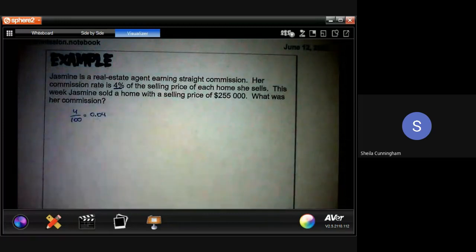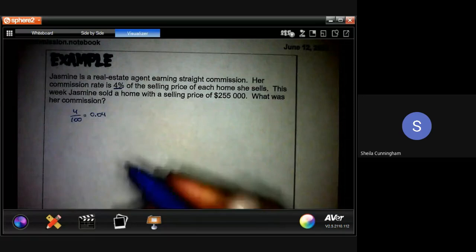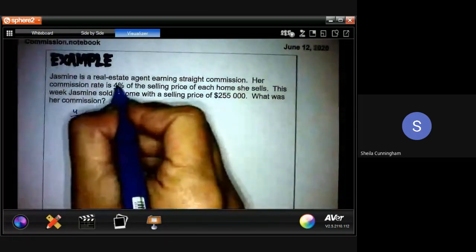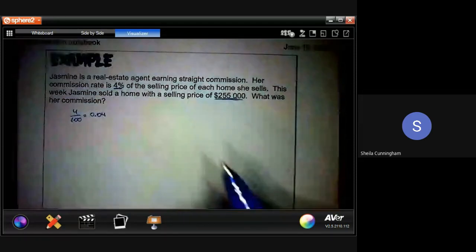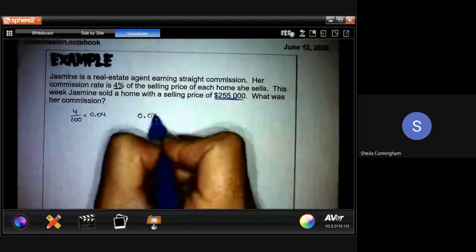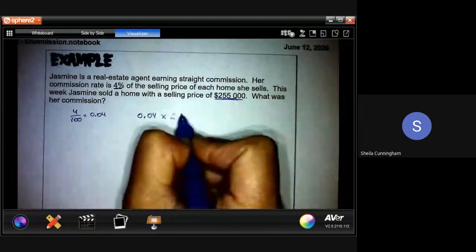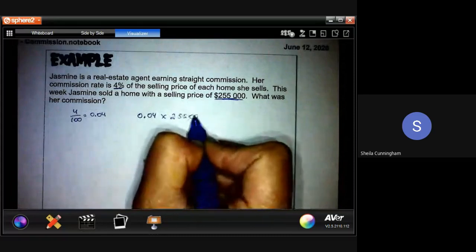Again, we start to use these pieces just like when we were doing the deductions and dealing with percentages, this still holds true. She's going to make 4% of the selling price of this home. So we're going to take 0.04 times the $255,000.